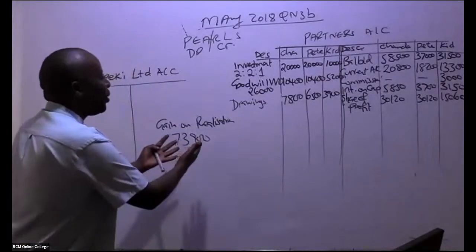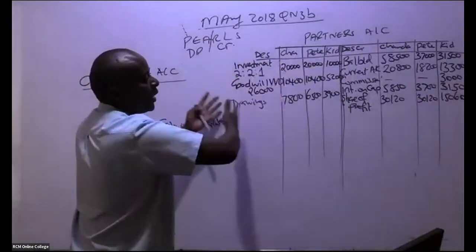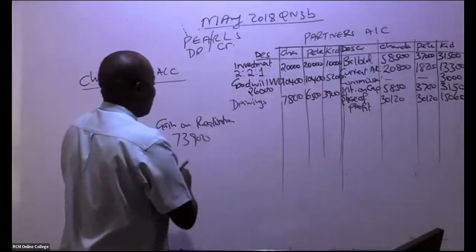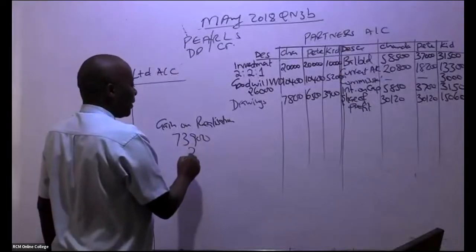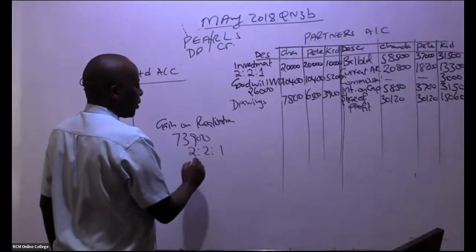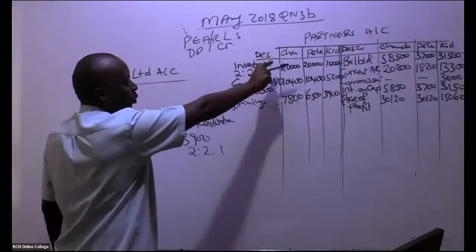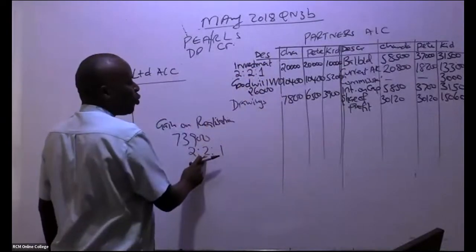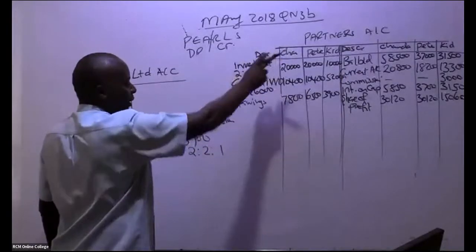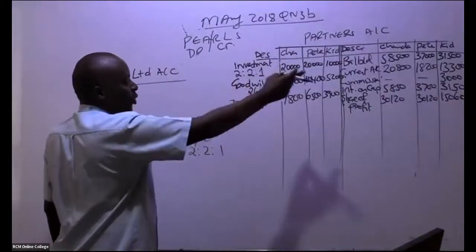Please share it out to the partners. It's their gain, their money. Share it using the ratio 2:2:1: 2/5 for Chanda, 2/5 for Pete, and 1/5 for Kidole.